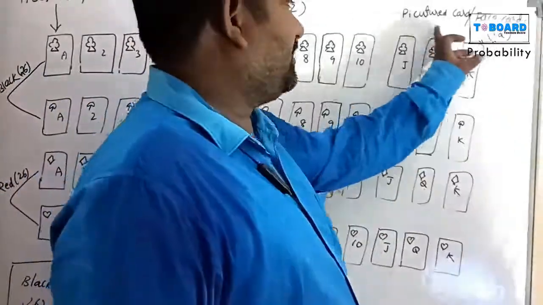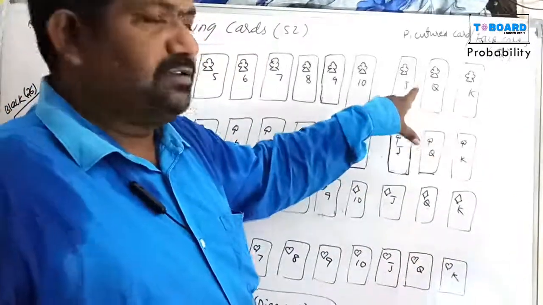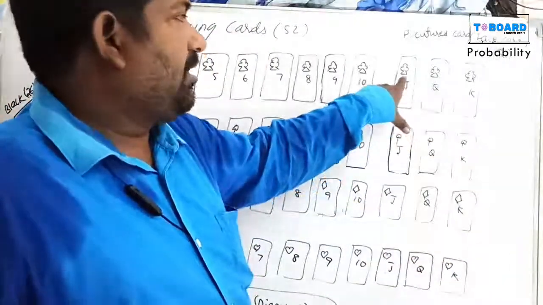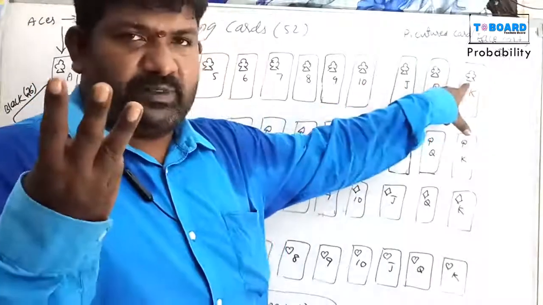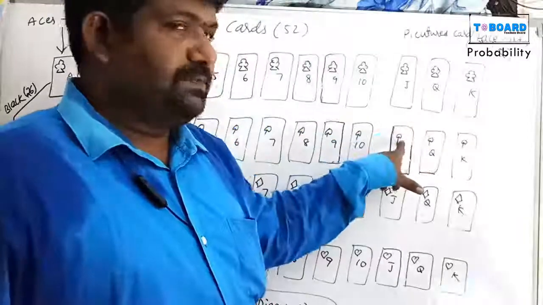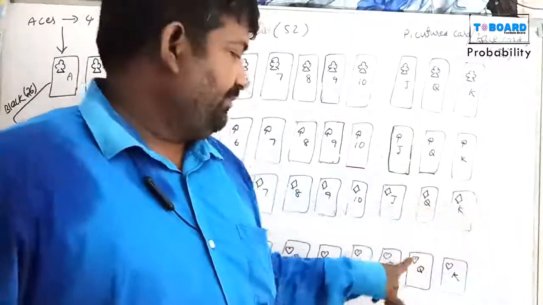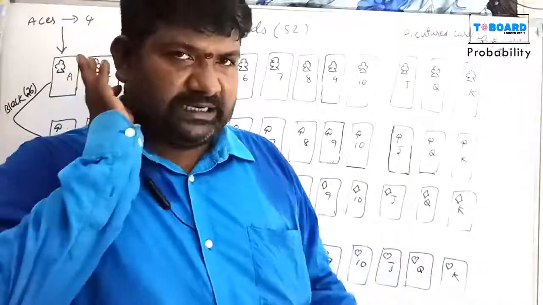Next, picture cards. Total picture cards is 12. In this total 12, club picture cards is 3, spade picture cards 3, diamond picture cards 3, heart picture cards 3.